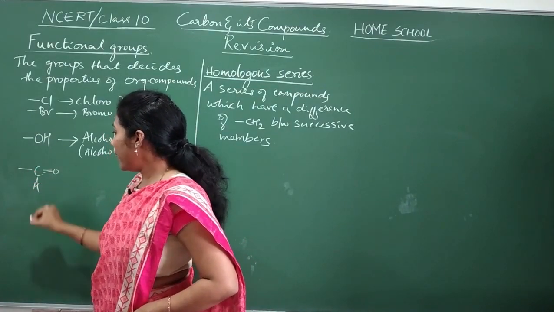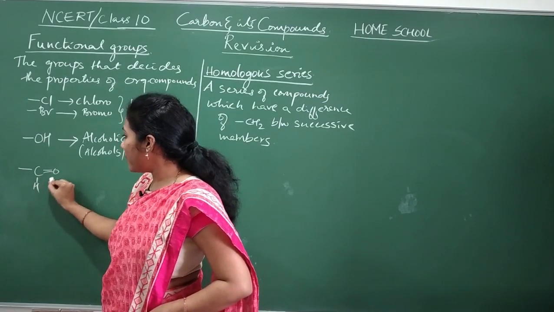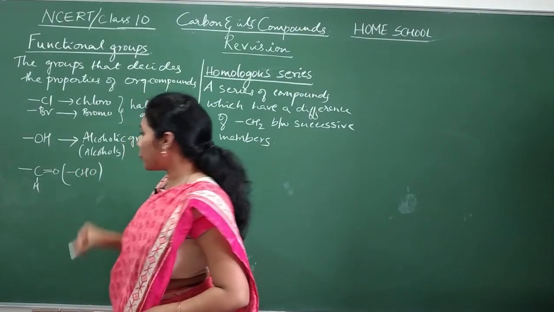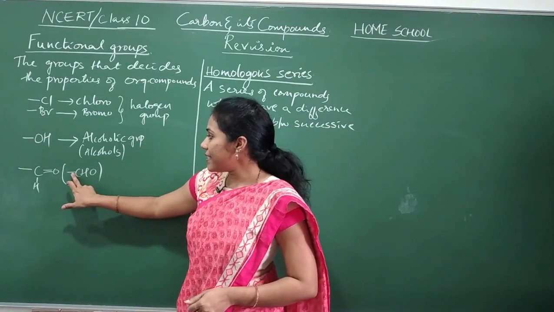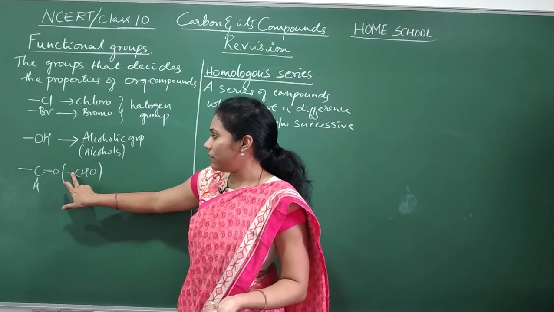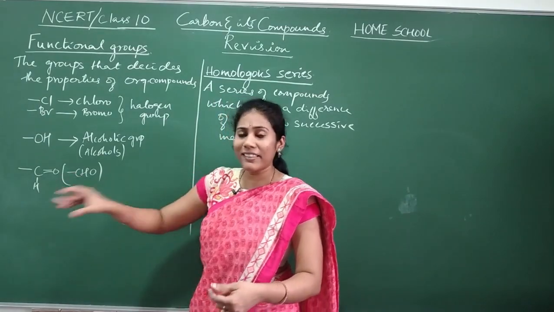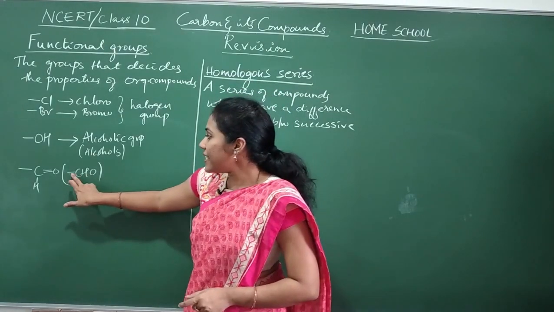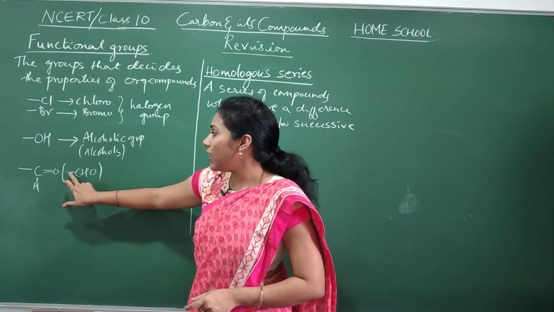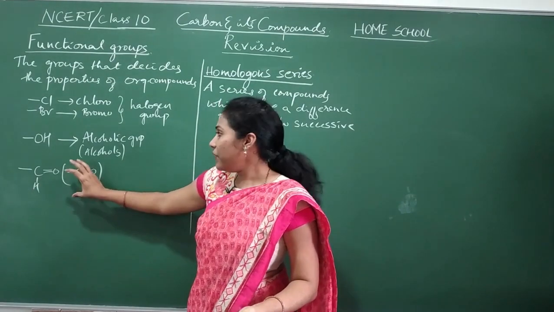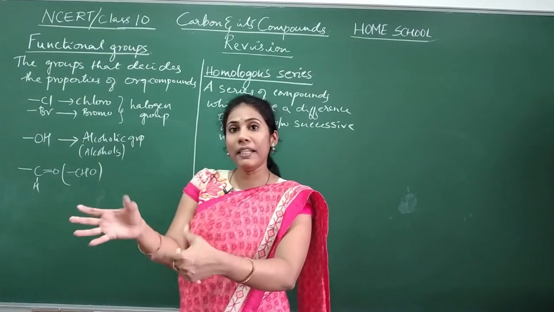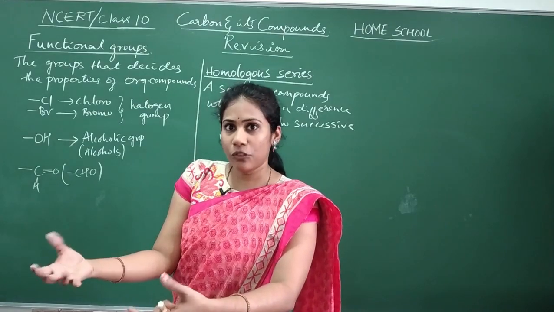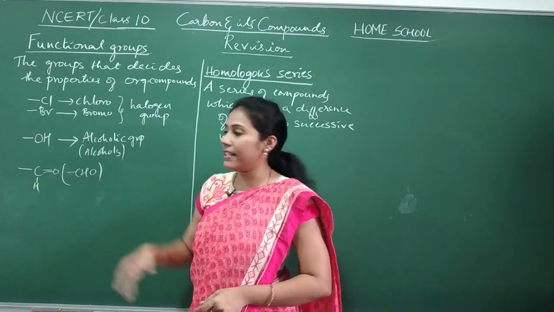Another group is COH. I have written the elaborate structure. If I join this, I can just call it the CHO group. This indicates a bond; don't call it a hyphen. This group is bonded with carbon atoms present in a chain. Definitely, between a group and the carbon atoms in a chain of an organic compound there should be a link through a bond.